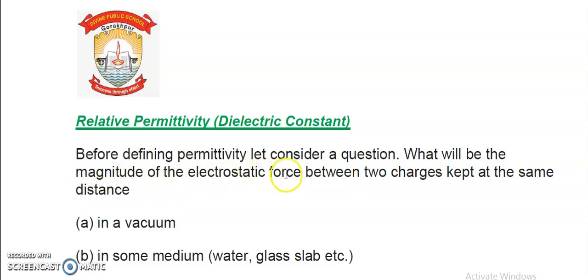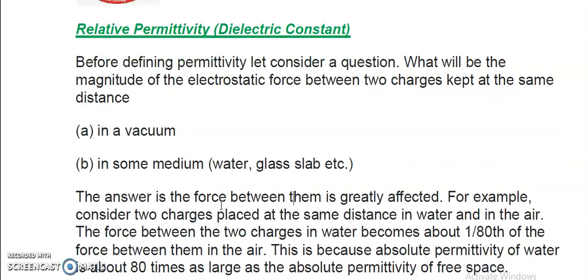The two charges are kept at the same distance, but the scenario is changed. In the first scenario, they are placed in vacuum, and in the second scenario they are placed in some other medium like water, glass, etc. So what effect will be produced? What will we observe about the electrostatic force of interaction between the two charges? Let us see.